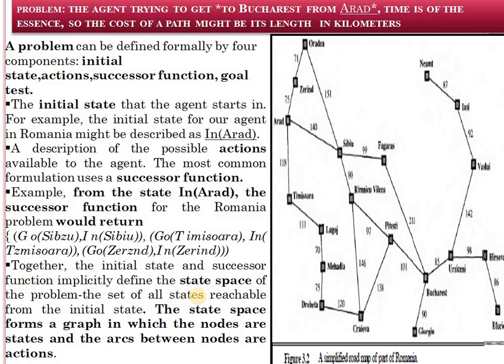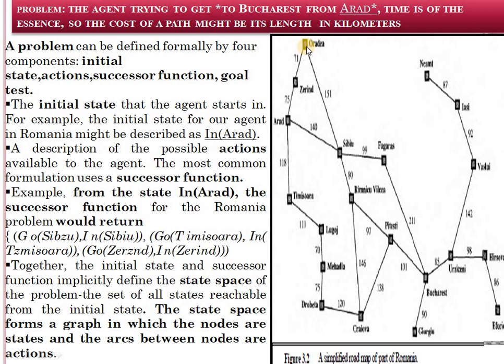Next is this problem, a simplified roadmap of a part of Romania. Romania is a country. Okay. Here, what problem is the agent trying to solve? It is trying to get to Bucharest from Arad. These are the locations. Time is of the essence, and so the cost of a path might be its length in kilometers.